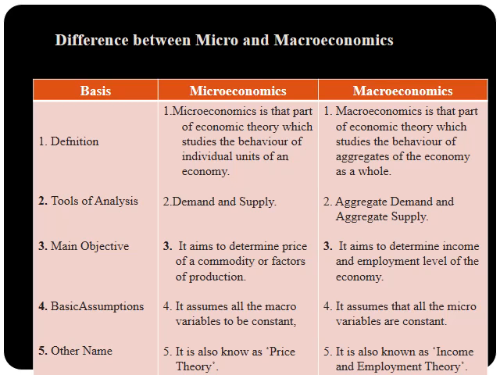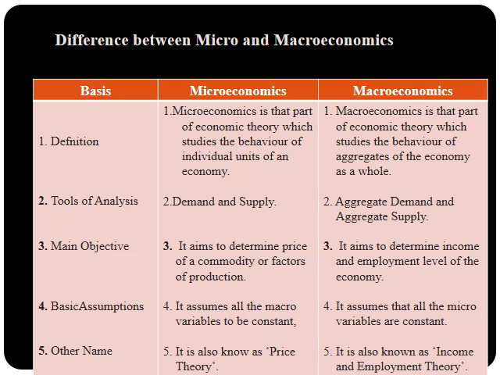When we talk about price of a commodity in microeconomics, it is price level in macroeconomics. When we talk about demand for a commodity in microeconomics, it is aggregate demand in macroeconomics. So microeconomics deals with individual units and macroeconomics deals with aggregates of those individual units.